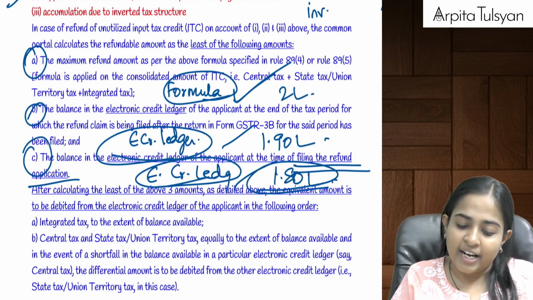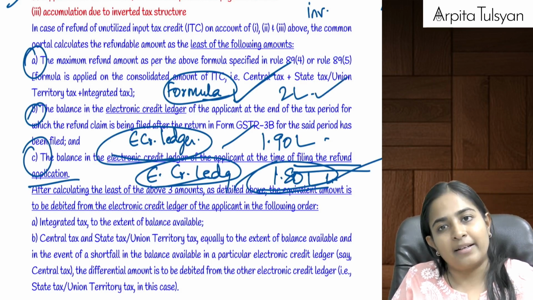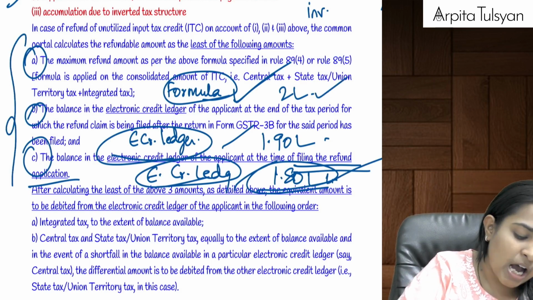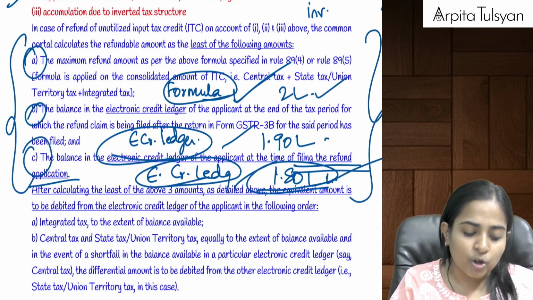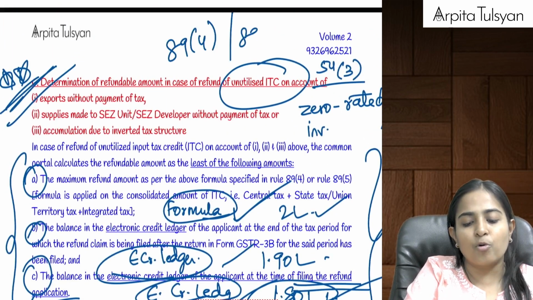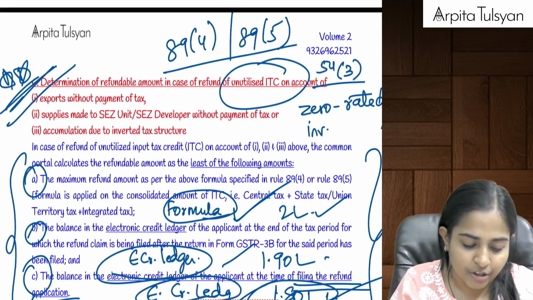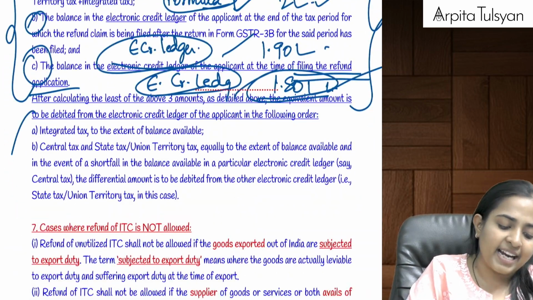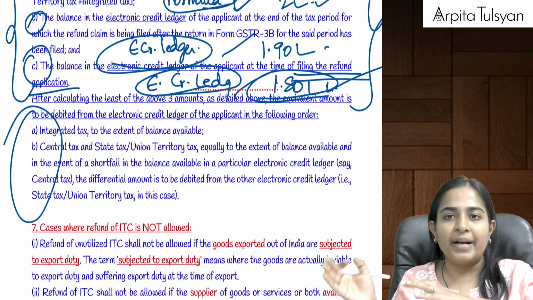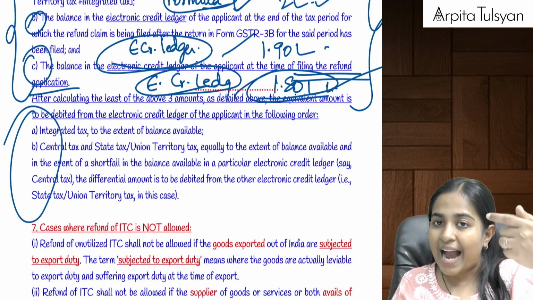So if your credit ledger has only 1.80, then they cannot debit 2 lakhs from that. Are you clear with this? So the amount of refund will be restricted to this. This is applicable for rule number 89.4 and rule number 89.5, that is in case of zero rated and in case of inverted duty structure. And whenever they are debiting this amount from your electronic credit ledger, first they will debit the amount from IGST.